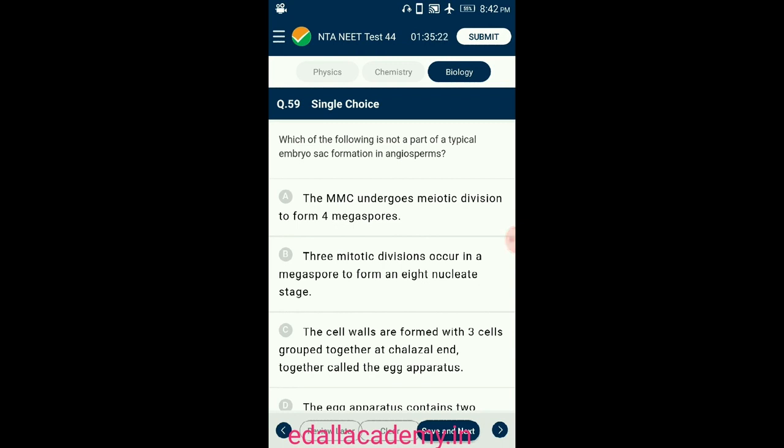So the answer for this question is option C. The cell walls are formed with 3 cells grouped together at the chalazal end called the egg apparatus. That is the wrong statement.